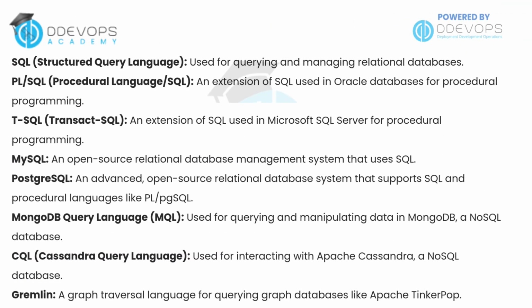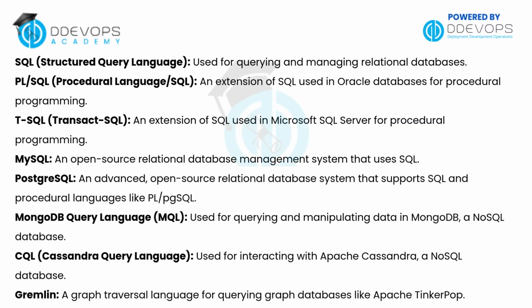Let's go over some important query languages used across different types of databases. First, we have SQL, or Structured Query Language. It's the standard language for querying and managing relational databases. PL/SQL is Oracle's extension of SQL, adding procedural programming capabilities. TSQL, or Transact SQL, is Microsoft SQL Server's version, also supporting procedural logic. MySQL is a popular open-source RDBMS that uses SQL. PostgreSQL is another advanced open-source system that supports SQL and procedural languages like PGSQL.